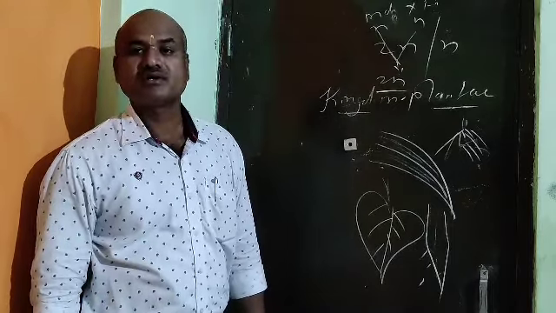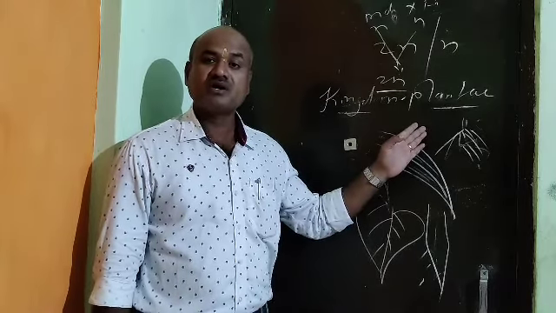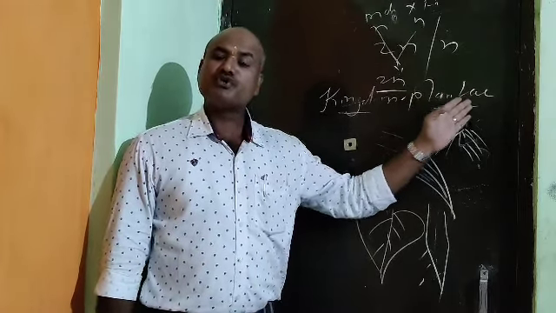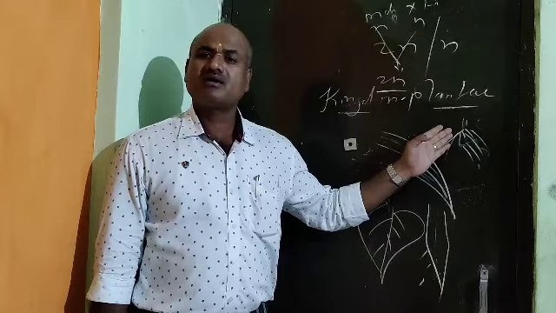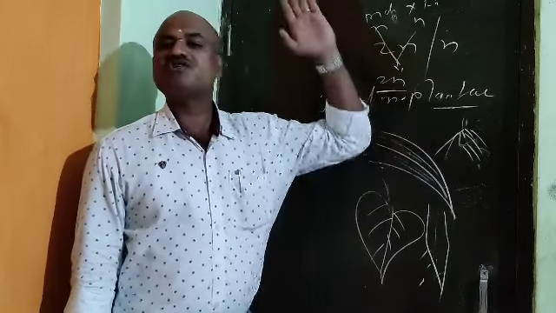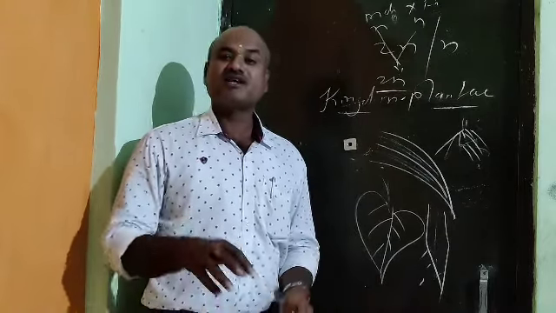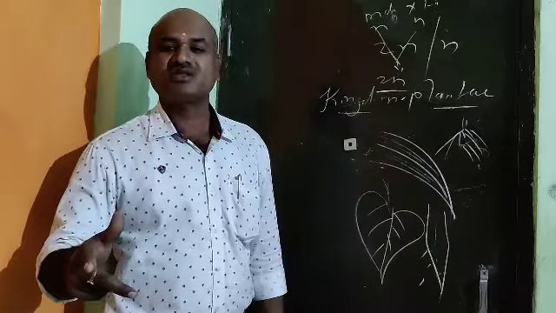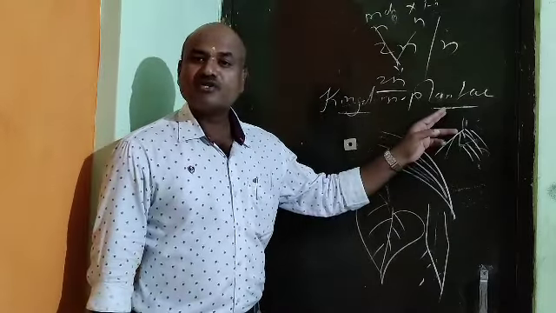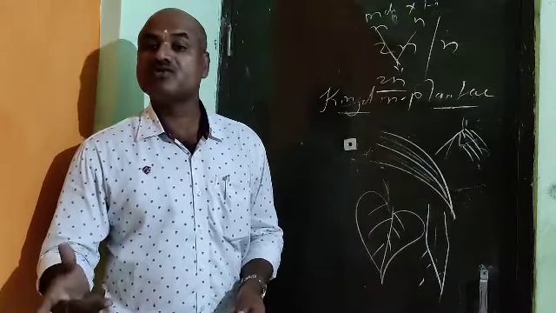Haplontic generation means during mitosis, when the haploid condition is there, which produces the haploid condition, that is called haplontic generation. Diplontic generation means after mitosis, when the diploid condition is present in the cell, that is called diplontic generation.